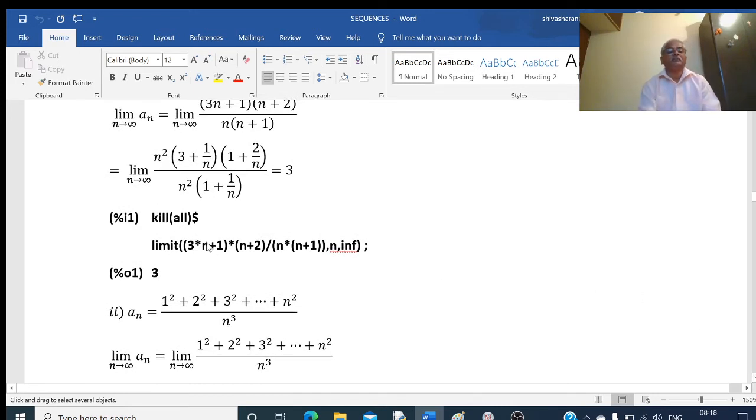And here you can verify this by using Maxima. The command is limit, open bracket, in the numerator 3n plus 1 into n plus 2 divided by n into n plus 1. Then you have to put a comma here. You have to write the variable name here. In this case the variable is n and it tends to which value? In this case n tending to infinity, for infinity I will write INF. If we execute this program in Maxima, you will get it is equal to 3.